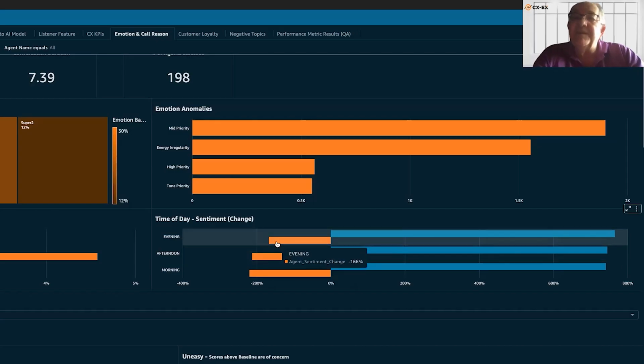Now, sentiment measures the words spoken by an agent or a customer, and there's algorithms that measure the type of words spoken. This is the unique differentiation using emotion, which is a biometric measure versus sentiment. But there's often a correlation between the sentiment being expressed versus emotion. So in this example here, you can see the agent is actually ending, as we're calling it, sentiment change. So the sentiment changed over the course of the phone call. The agent is tiring towards the end of the phone call. So that's a key measure that links up with your emotion.